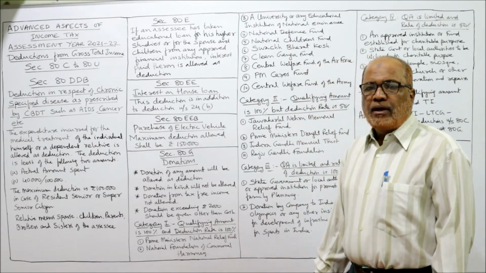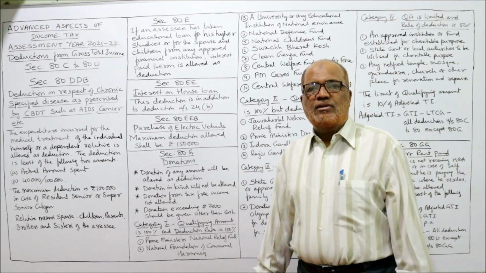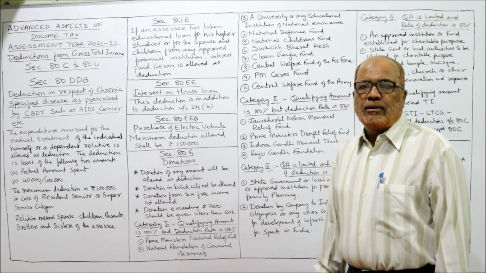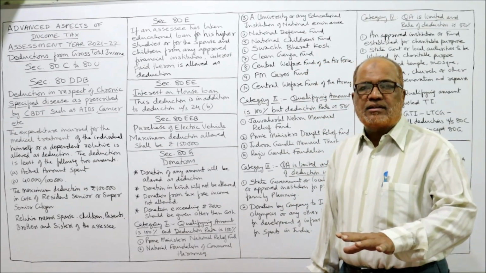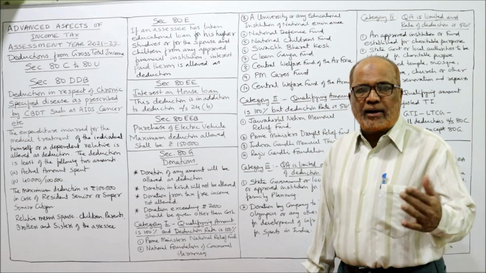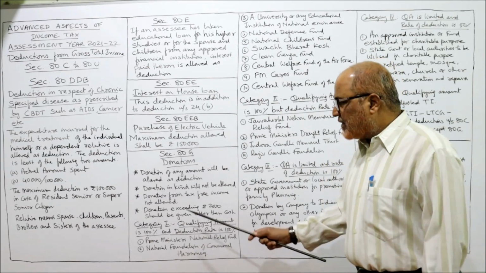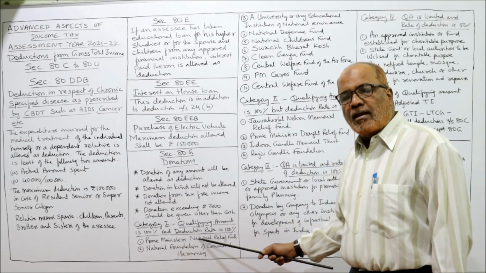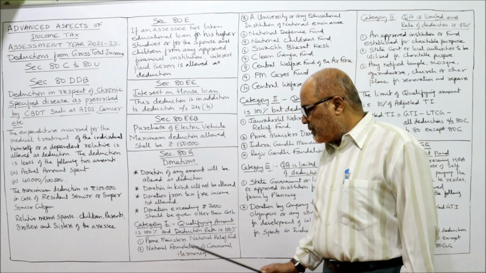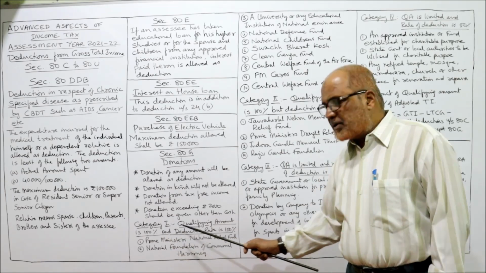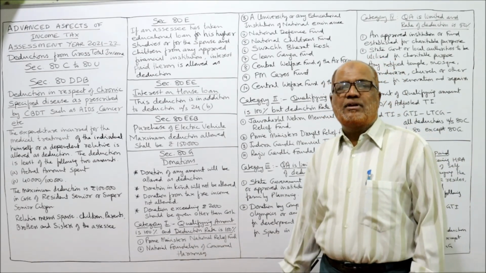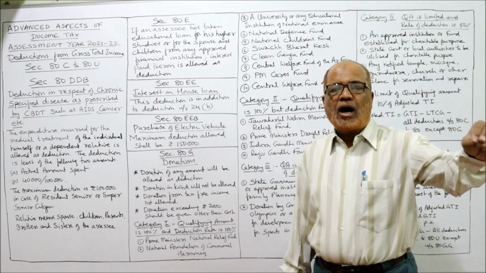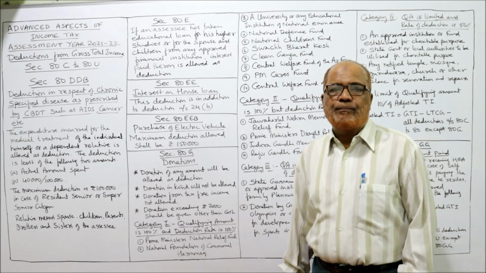Then category 1. In order to learn the donations, we have divided all categories of donations into 4. All the donations will be classified into 4 categories according to income tax rules. The first category: the qualifying amount is 100% and the rate of deduction is also 100%. That means whatever amount is given as donation, 100% will qualify.